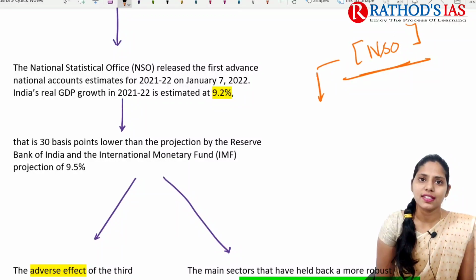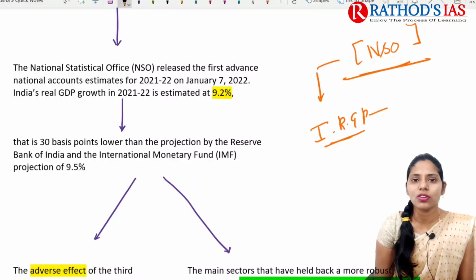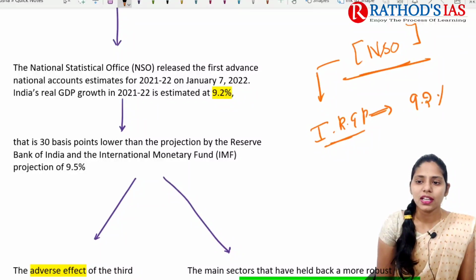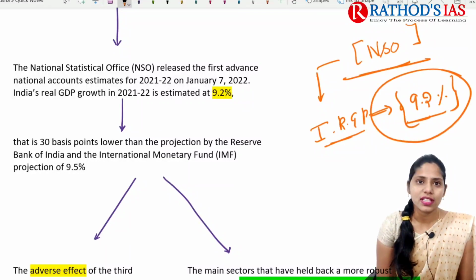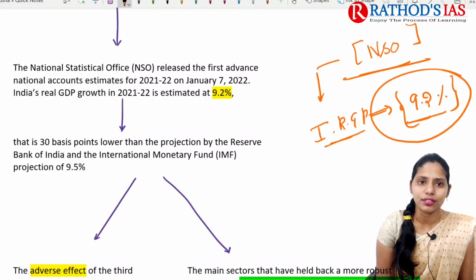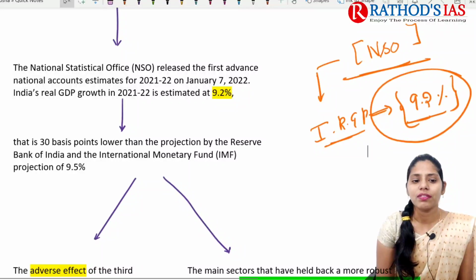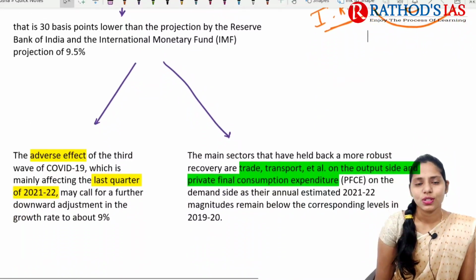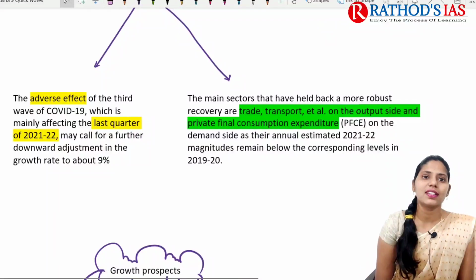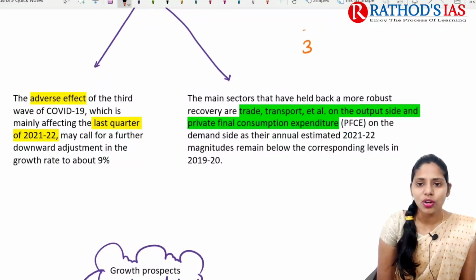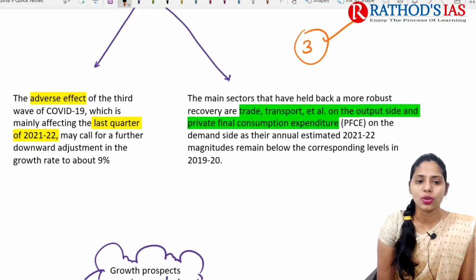And in this estimate, it mainly said that India's real GDP growth in 2021-2022 is estimated at 9.2%. This National Accounts Estimate of the National Statistical Office is very much less compared to the estimates of the IMF as well as the Reserve Bank of India. So this is one cause of concern. So why is there a decrease in this estimate? Now we are in the third wave of the coronavirus, right? Because of this third wave, it is going to affect our growth rate.